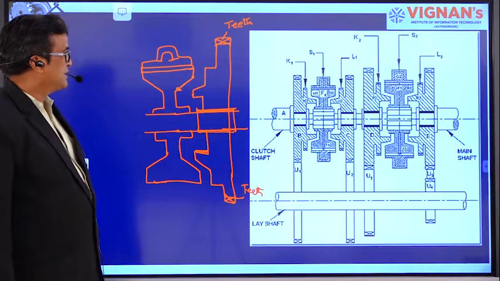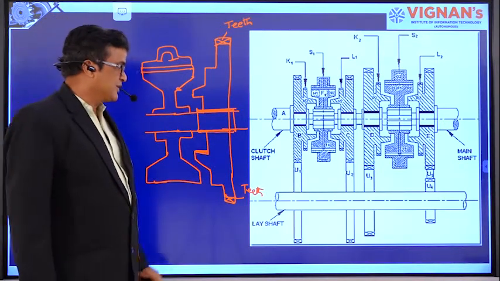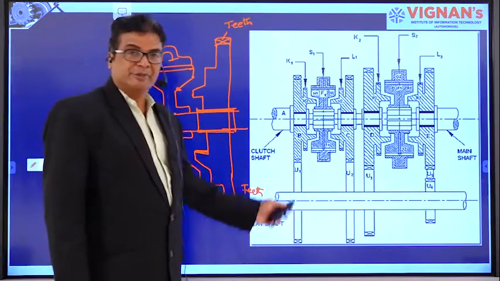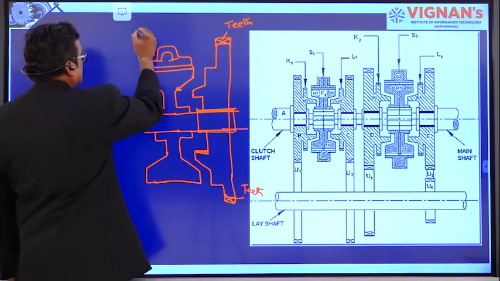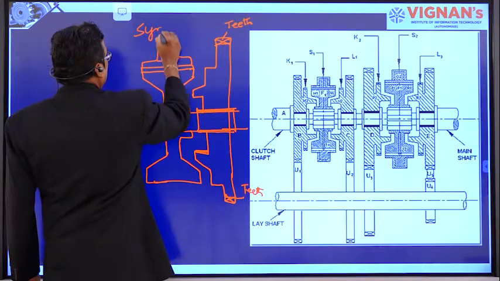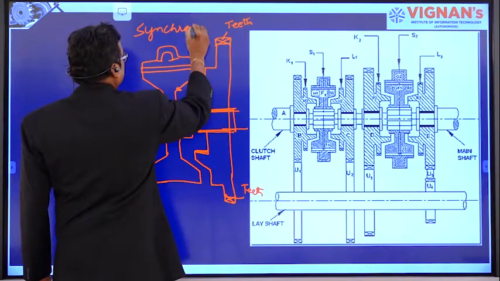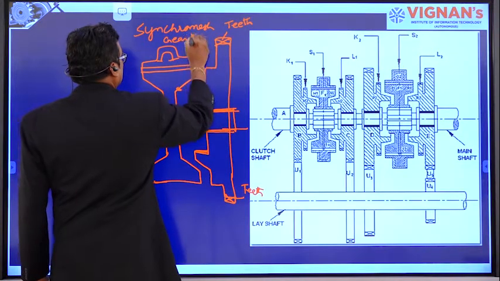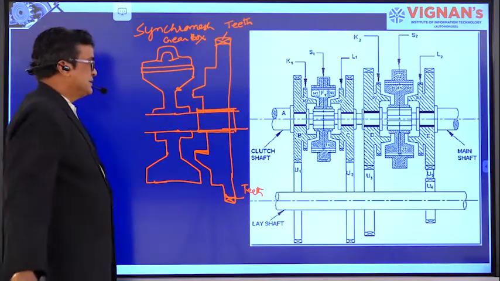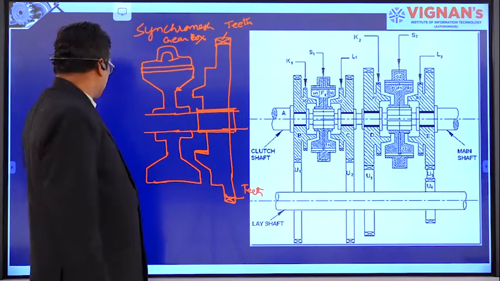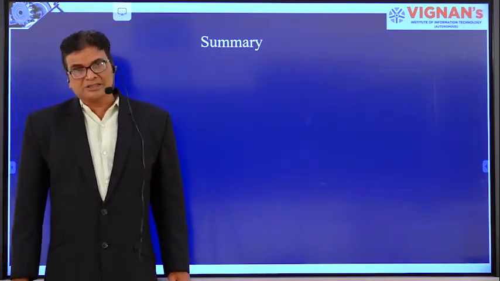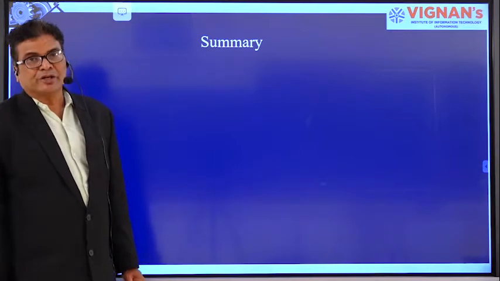Like this, right? So this is the schematic of this constant mesh, synchromesh gearbox. Synchromesh gearbox, right? And this is the synchromesh device. This is the gear wheel. That's all about the constant mesh gearbox and synchronous gearbox.